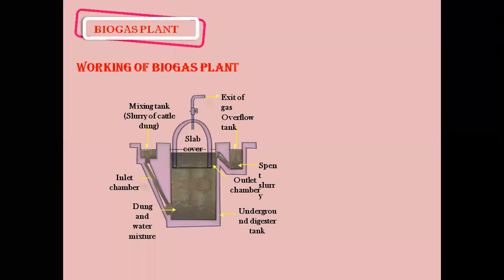If this tank which we see here is for small scale purpose. It's a very simple setup. Nothing else needs to be done in it. See, inside it there is an agitator or a rotator which keeps on moving, which keeps the water and the dung continuously moving together so that it produces the gas. The decayed matter produces the gas, and then it moves on to the spent outlet. Because of the decaying process and the temperature, sometimes it is kept underground under heated temperature, so the production of gas is quite faster.